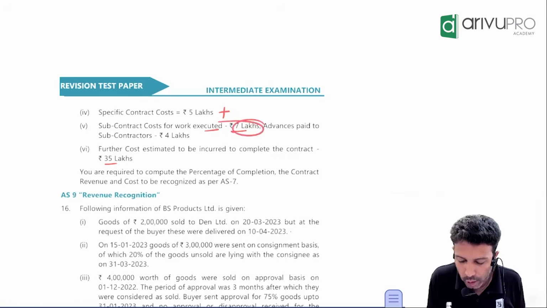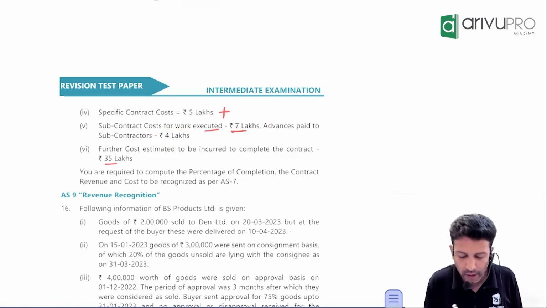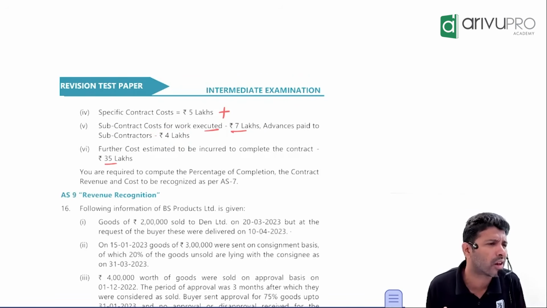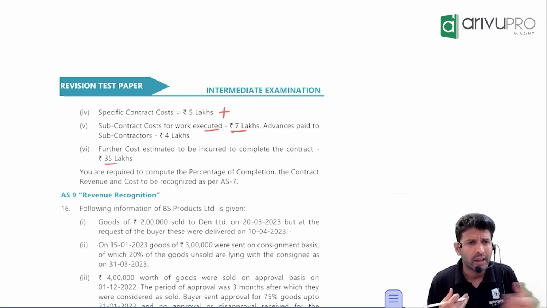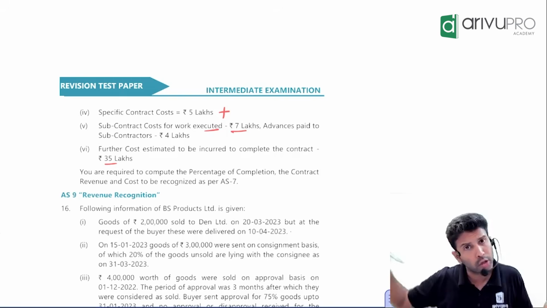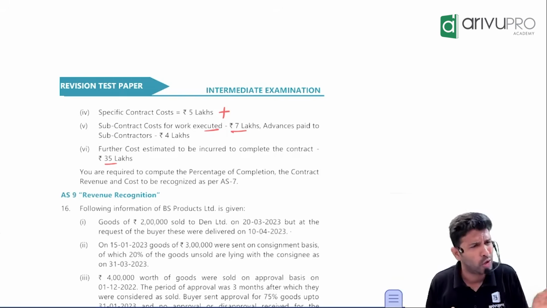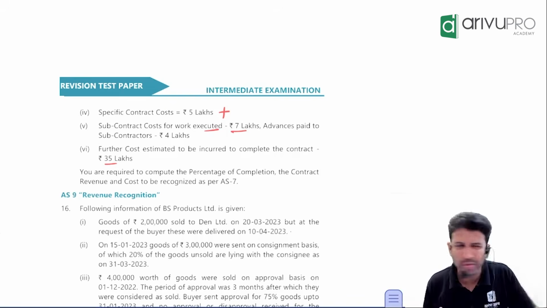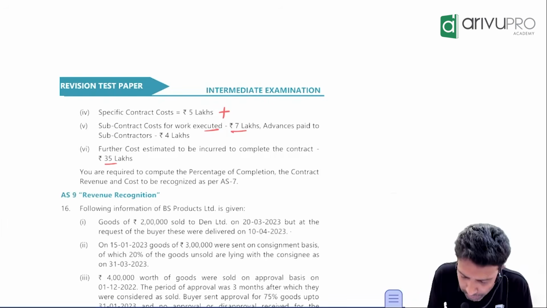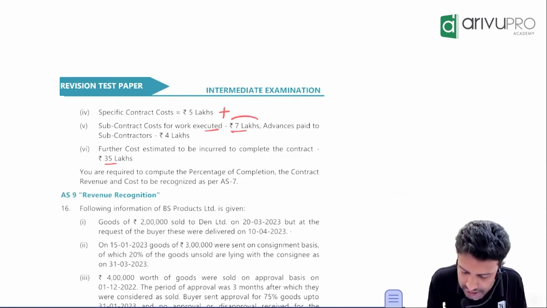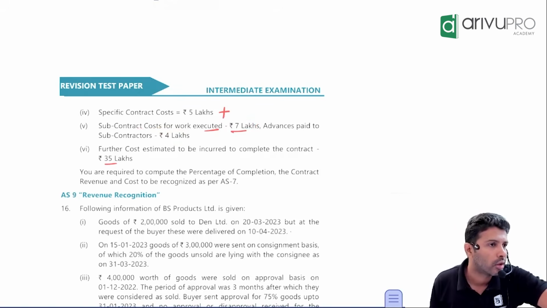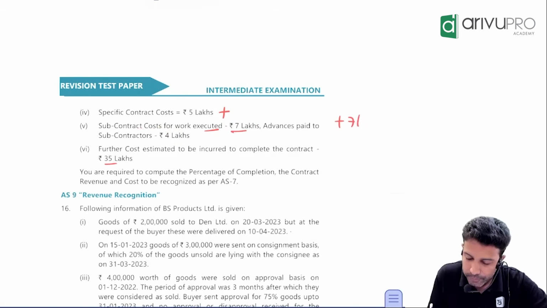Subcontract cost for the work executed, how much? 7 lakh. And advance paid for subcontractor is 4 lakh. Sir, when it is a big contract, we won't be able to do every work. We are an architect company, but when you construct a building, you need plumbing and electric work also. Do you think we will be able to do everything? No, we will outsource a few works to others, because we may not have technical expertise for that. So some work we have given to a subcontractor, and the subcontractor is charging 7 lakh. Out of that 7, you have paid 4 lakh. We want the payment amount or the cost amount? The cost amount is 7 lakh. So add 7 lakh.